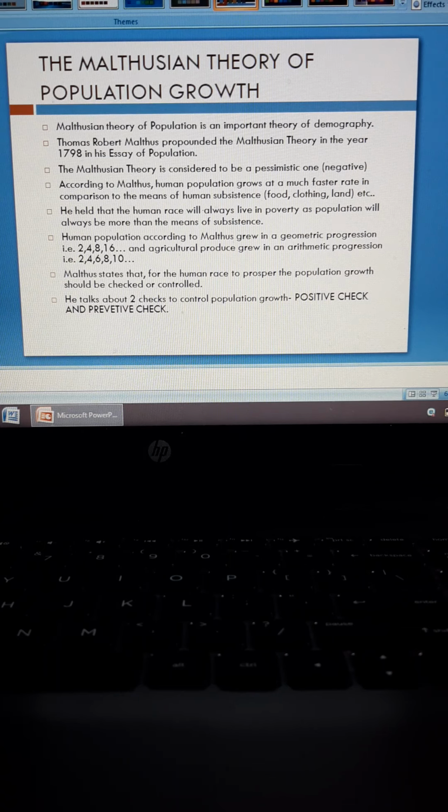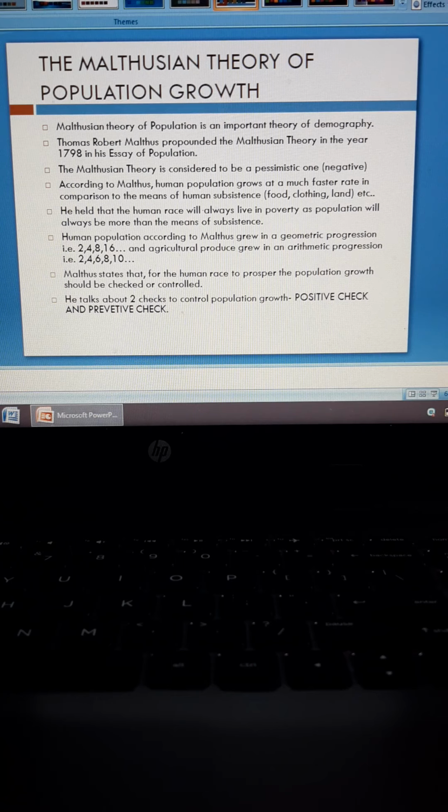So Malthus, in his theory, states that the rate of growth of human population is much greater than that of the growth of the means of subsistence like food, clothing, agriculture, land, etc. Okay, so what he says is that human population grows faster than the things that help them sustain their life.